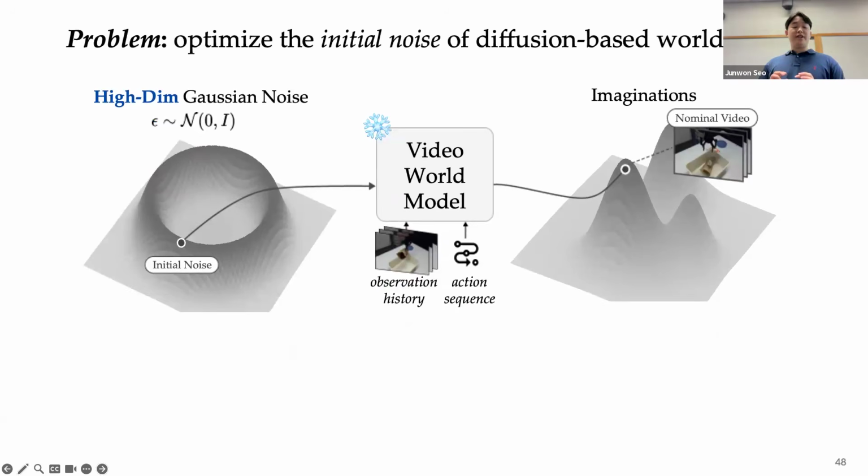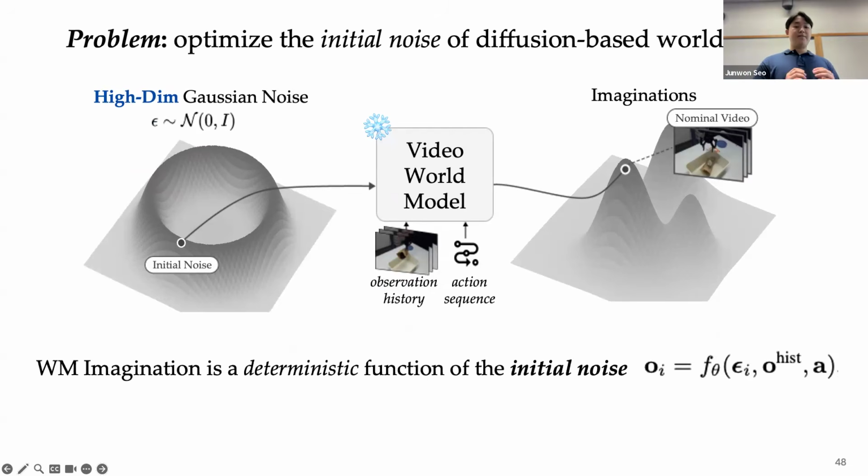In a specific formulation, this generation of diffusion models can be viewed as a deterministic function of the initial noise sample, which means different noise leads to a different imagined future, and the same initial noise always leads to the same imagination. This means that to steer the video world model imaginations, we can optimize this initial noise itself rather than just repeatedly sampling different outcomes from these diffusion models, which is searching for a noise sample that generates a critical outcome we are looking for in robust policy evaluation and improvement.